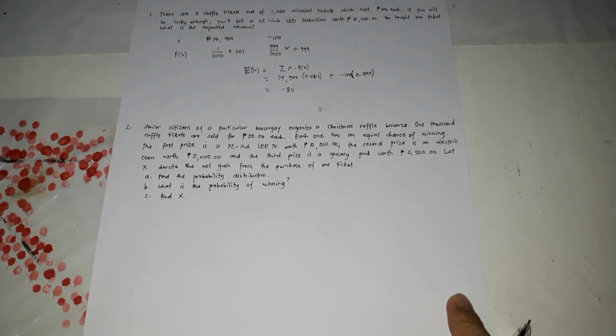So for problem number 2, senior citizens of a particular barangay organize a Christmas raffle bonanza. 1,000 raffle tickets are sold for 50 pesos each. Each one has an equal chance of winning. The first prize is a 32-inch LED TV worth 10,000 pesos. The second prize is an electric oven worth 5,000 pesos, and the third prize is a grocery pack worth 2,500. Let X denote the net gain from the purchase of one ticket.